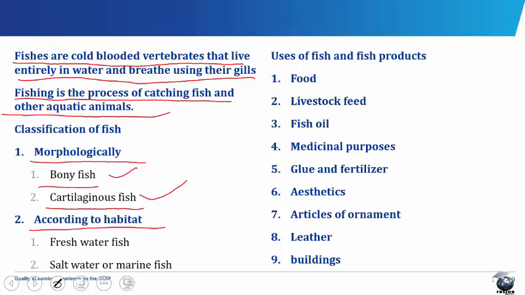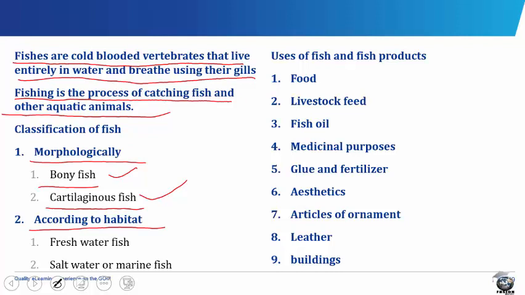Cartilaginous fishes are fishes whose body frame or skeleton is made up of a firm, shiny, and elastic substance called the cartilage. For example, we have the salmon, the sharks, the dolphins, dogfish, squid, and rays. Majority of bony fishes are found in fresh water, while majority of cartilaginous fishes are found in seawater.